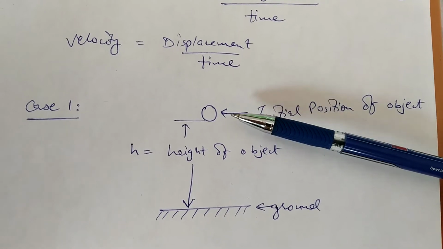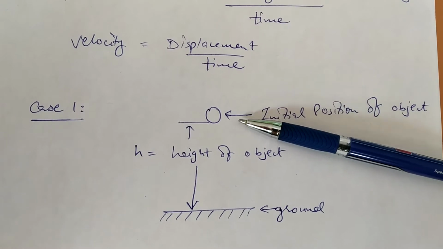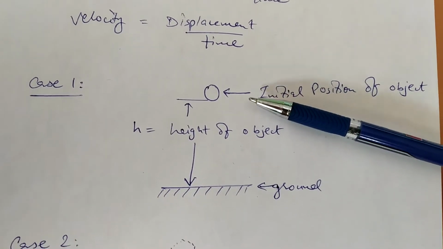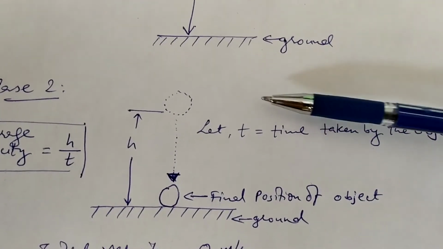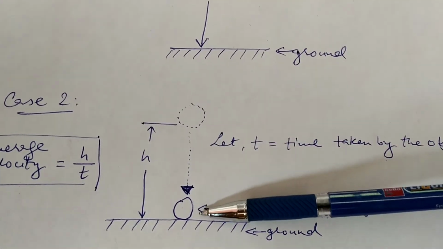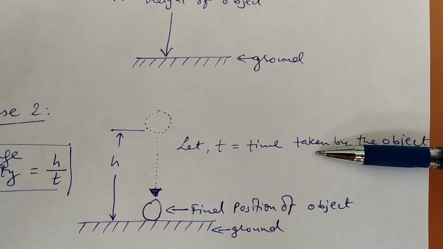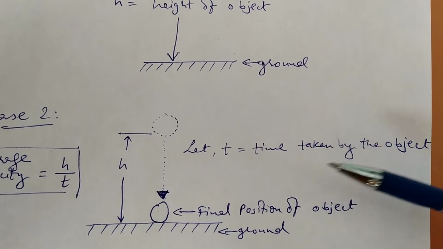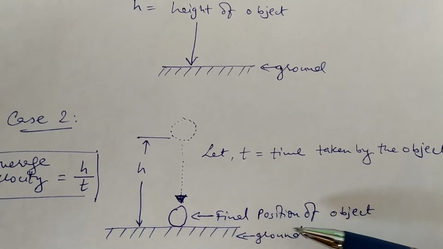At t is equal to 0, that is at initial time, its position is at the top. Its height is h from the ground. Now as we let it move down, here is the case 2. So this was the initial position. Now it has started to move down. And let us suppose it is taking t amount of time. Let us suppose it takes t seconds to move from this initial position to its final position wherein it has